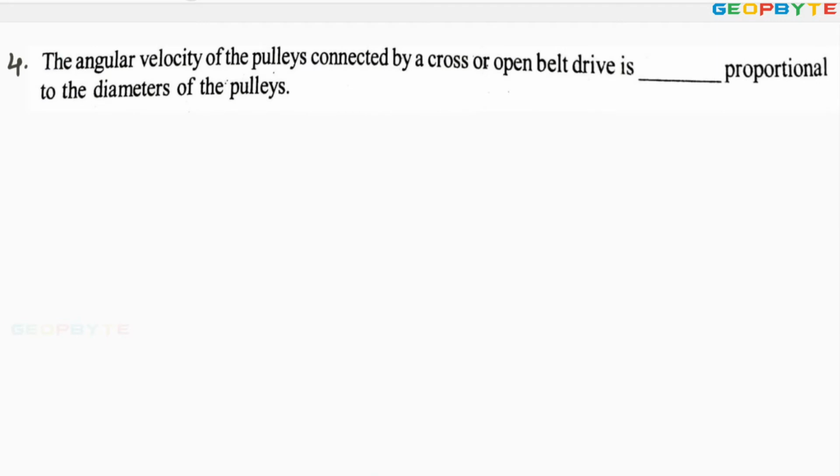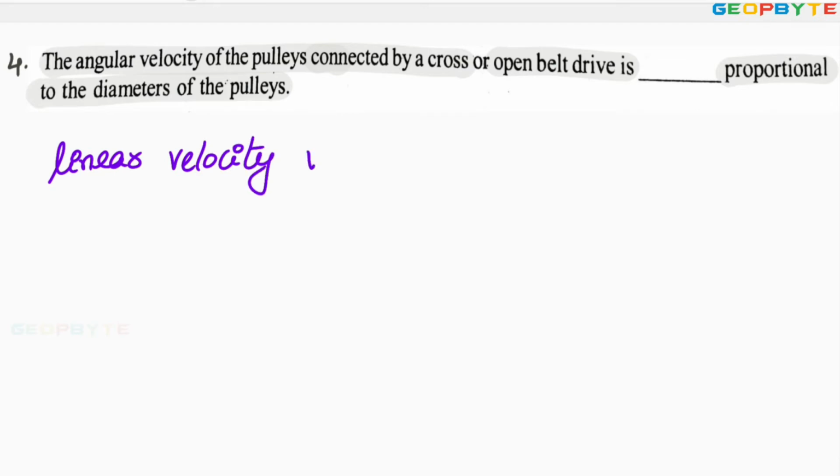Look at the fourth problem. The angular velocity of the pulleys connected by a cross or open belt drive is dash proportional to diameter of the pulleys. It is like this. Dear friends, here linear velocity V equals the product of angular velocity multiplied by radius.